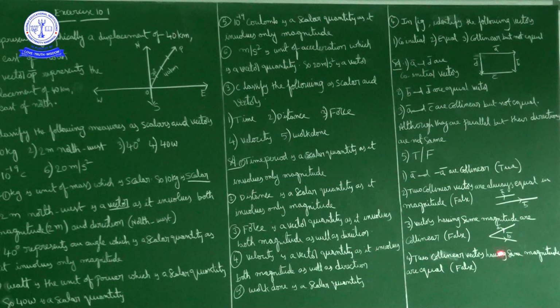Two collinear vectors having same magnitude are equal: that is a false statement. Two collinear vectors having same magnitude need not be equal. May be equal, may not be equal. So the given statement is false.